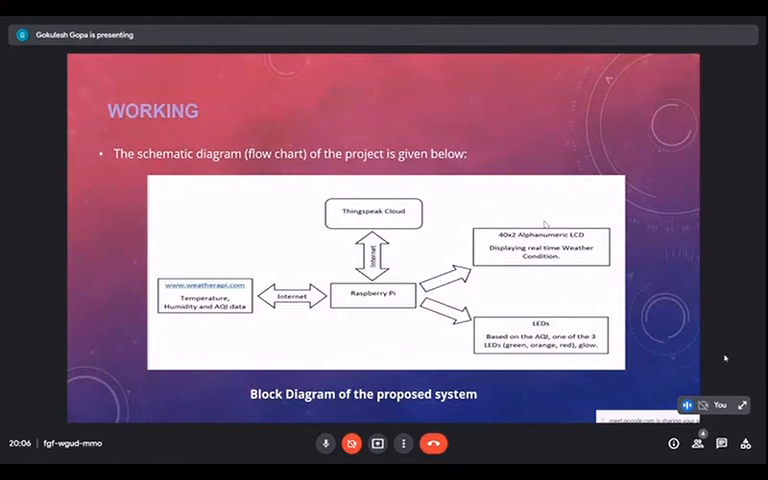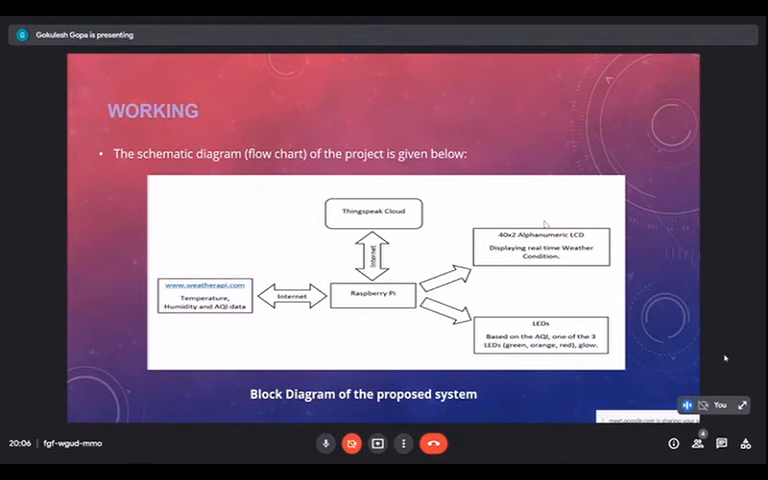As far as the working is concerned, we can clearly see it from the block diagram of the proposed system. The project shows that the Raspberry Pi, or the Proteus simulation, takes the data from a weather API. It is real-time data of temperature, humidity, and AQI index with 94% accuracy, and the data is then transferred and displayed by the 40x2 LCD screen along with the LEDs: green, orange, and red LEDs.